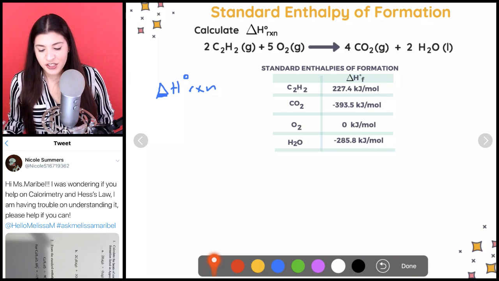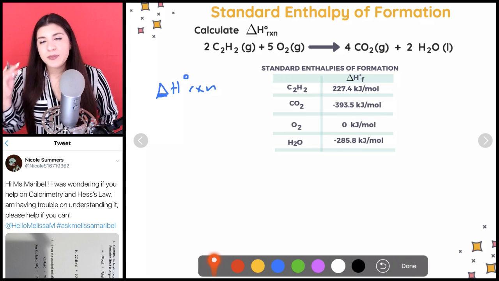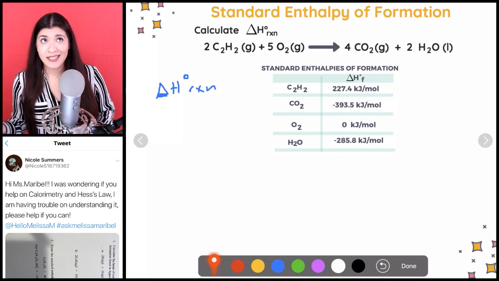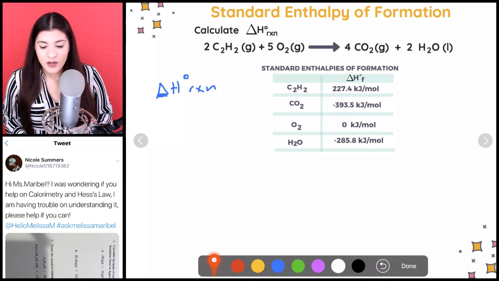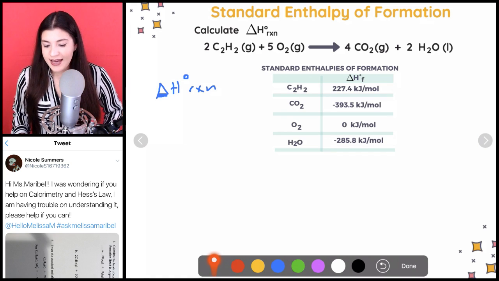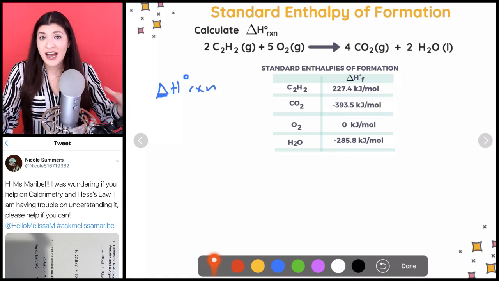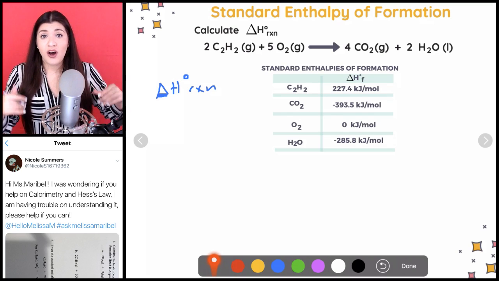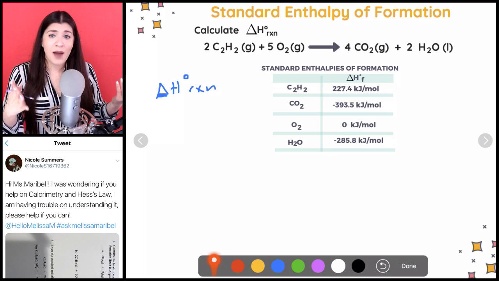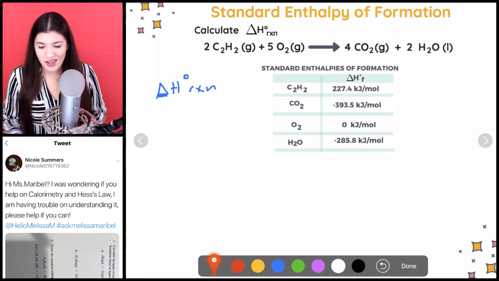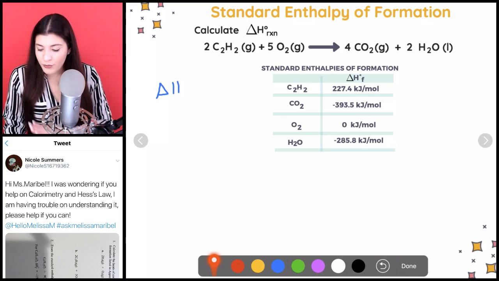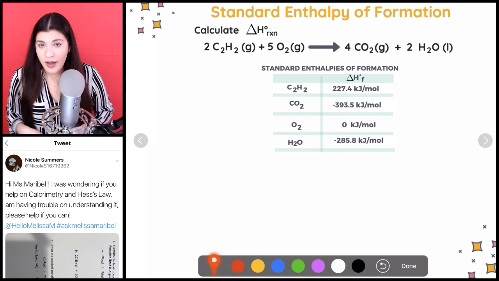So standard conditions essentially is saying there's a specific temperature, 25 degrees Celsius or 298 Kelvin, and a pressure of 1 atmosphere. So those are the conditions that it's saying. It's saying that this gas or this reaction is held at those specific standard conditions of 25 degrees Celsius and 1 atmosphere for our pressure. That's all it says. Okay, that's all it means. So just a little side note, because you will see this all throughout the second half of chemistry.